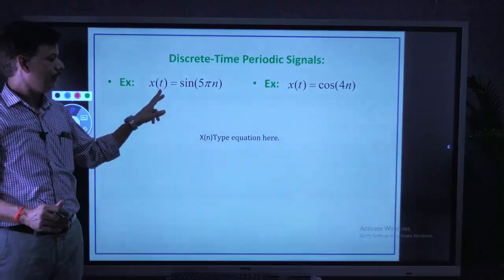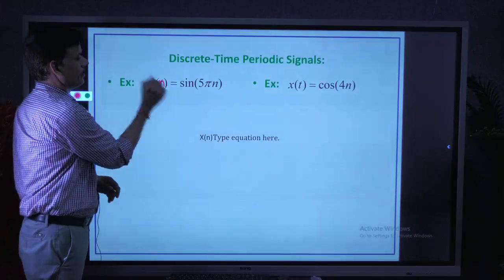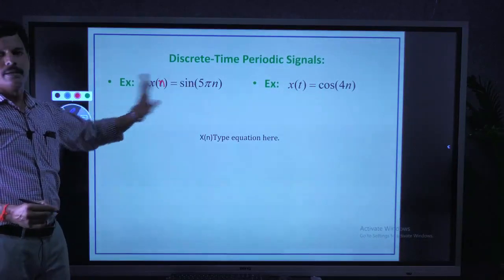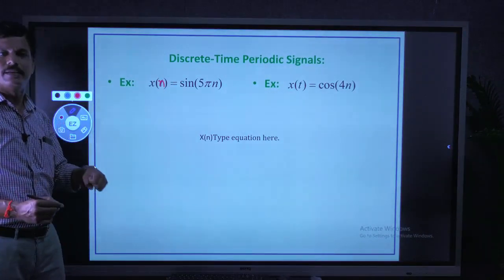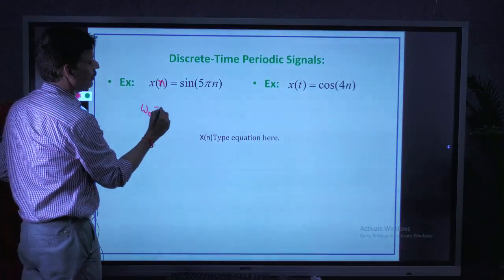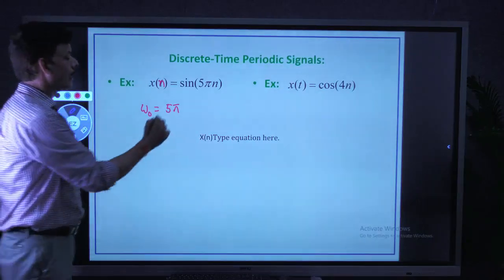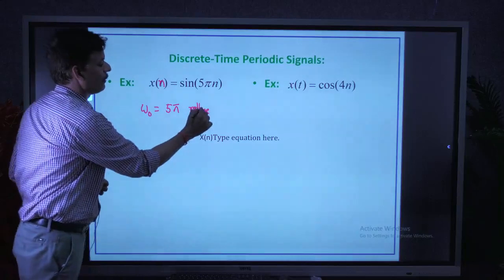Okay, first example, x of n equal to sine 5 pi n. Here, similar to continuous time, first immediately try to extract the fundamental frequency omega naught. So omega naught equal to 5 pi radians per sample.